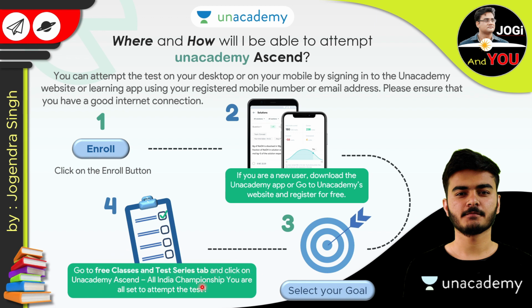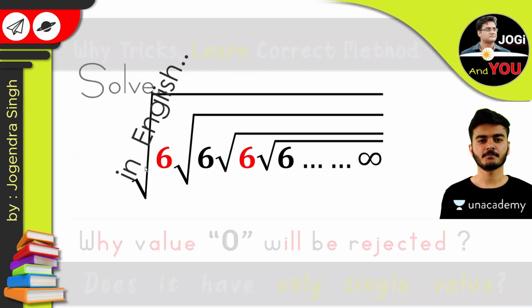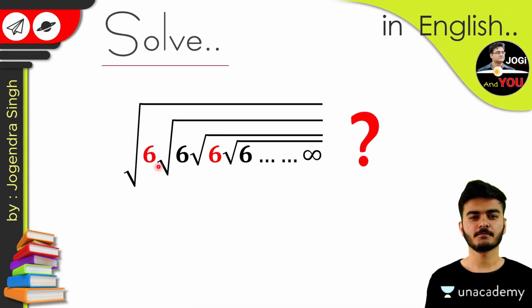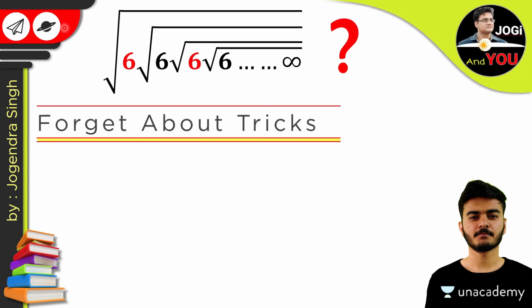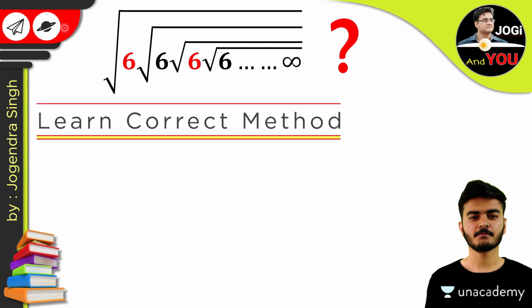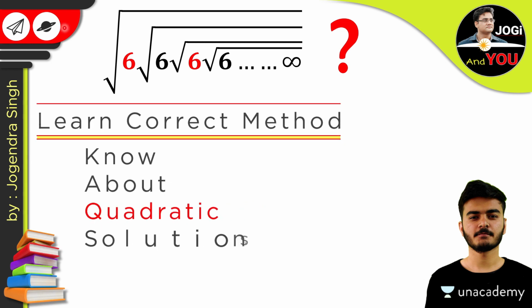So let's get back to the question. Firstly, let's carry the number here, which is a repeating number with nested radical sign but without any plus and minus. Let's keep the trick aside and learn the correct method, and for solving this, you should know about quadratic solutions. So let's recall this.